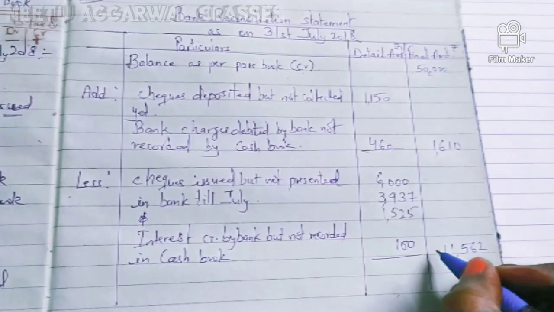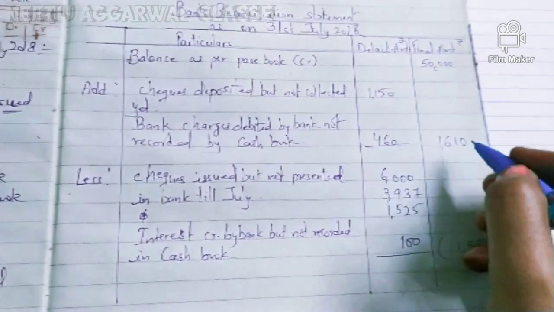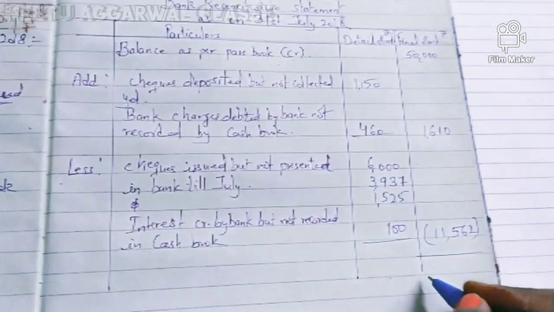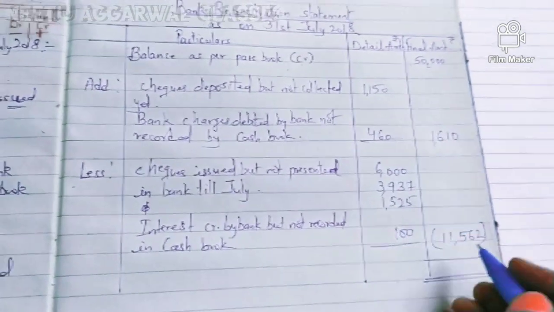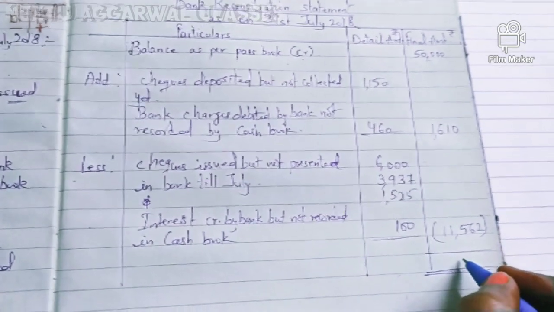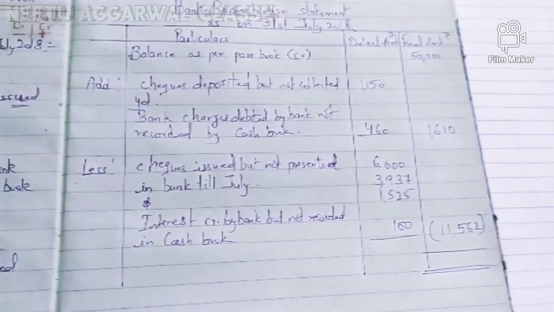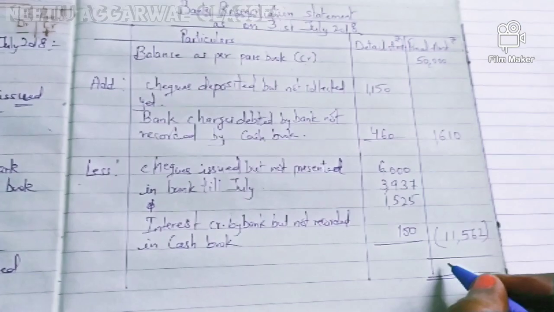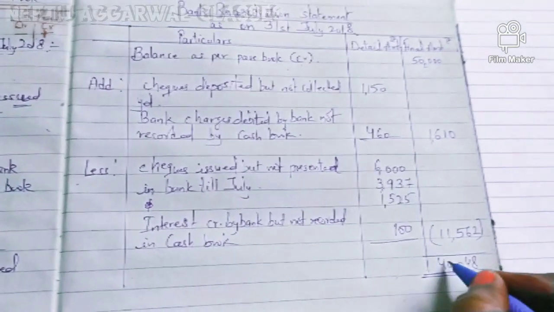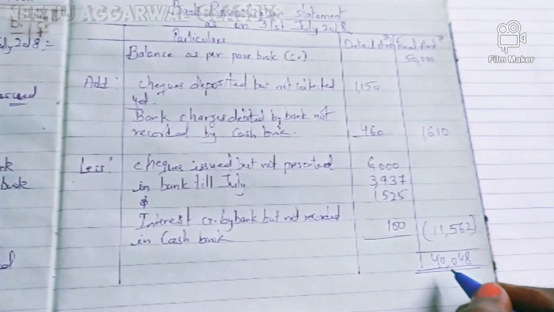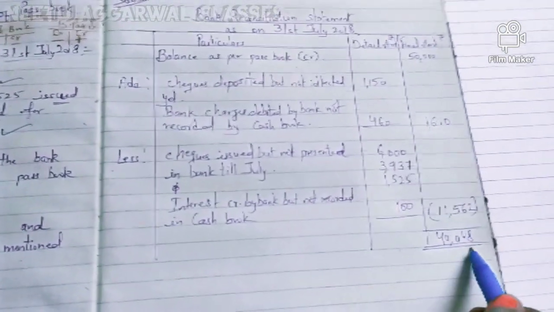So we need to less this amount and add on these amounts. What will come? This is 51,600. We will do the calculation and we will get over here 40,048 rupees, and this is a positive balance.